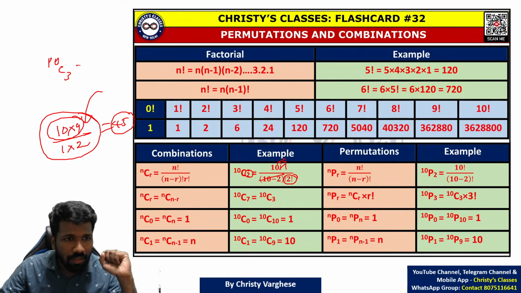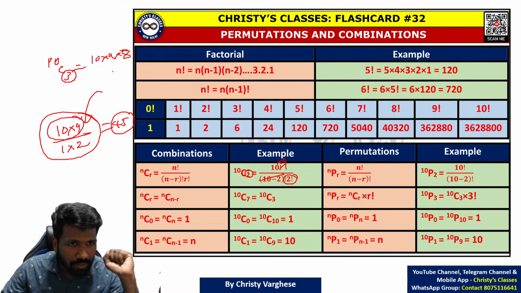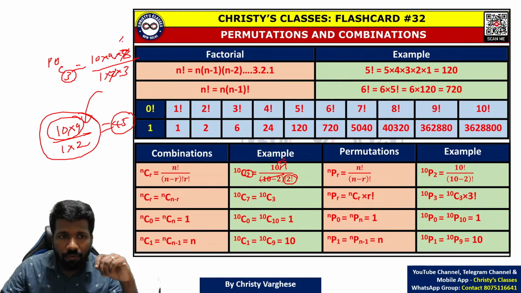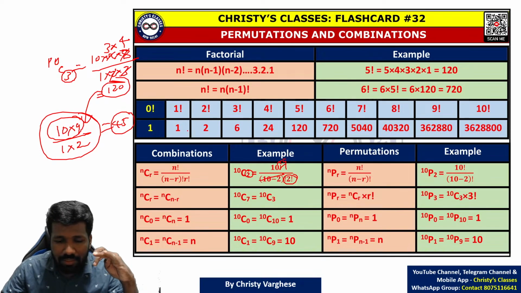So what about 10C3? 10C3 is 10 into 9 into 8. Write 3 numbers from 10 because 3 is in the bottom. Then write 3 numbers from 1 because 3 is in the bottom. Then calculate it. That is the answer. 2 and 8 cancel to get 4. 3 and 9 cancel to get 3. 3 into 4, 12 into 10. 120 will be the value. Is it clear to all of you?